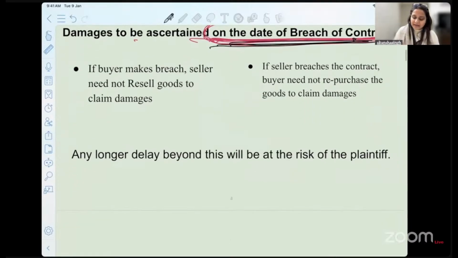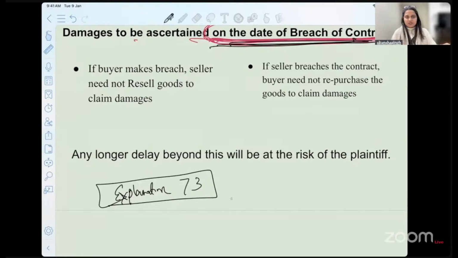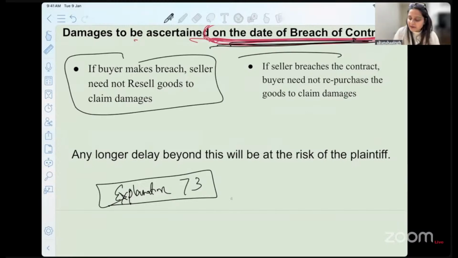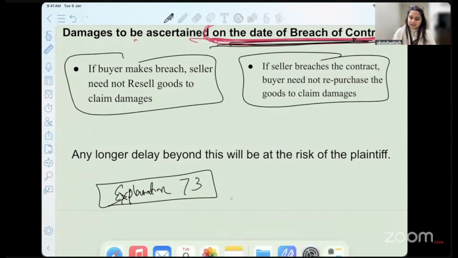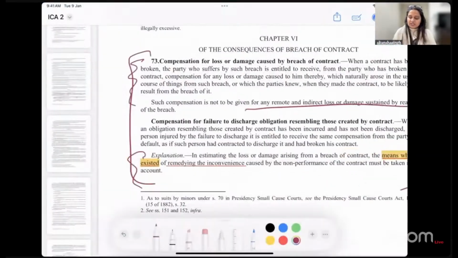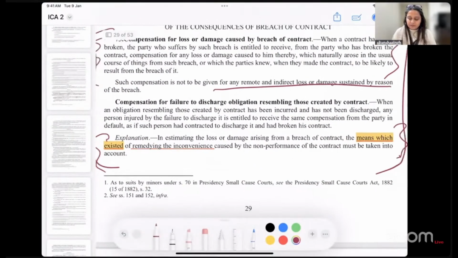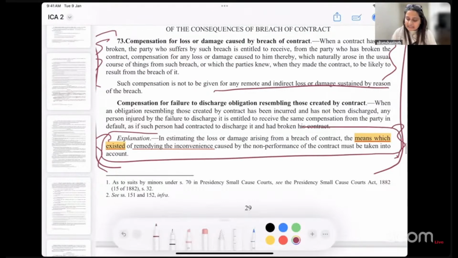That is why we have an explanation. This is taking us to the explanation of section 73. What is this explanation? Let's go read and then we come back and find out the two boxes. What are they actually trying to tell us? So section 73 explanation says: in estimating the loss or damage arising from the breach of contract, the means which existed of remedying the inconvenience caused by the non-performance of the contract must be taken into account.